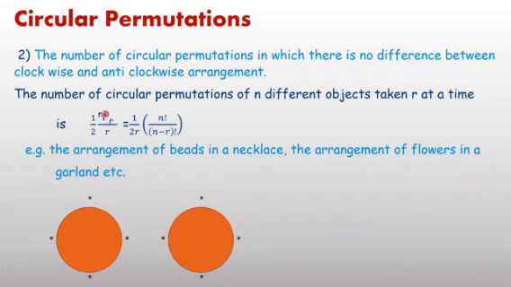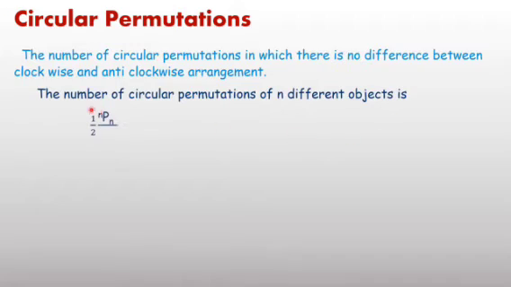Now, if r equals n, meaning we take all the objects at a time, then the number of circular permutations of n different objects is nPn upon n divided by 2, or 1 upon 2 factorial n upon n.